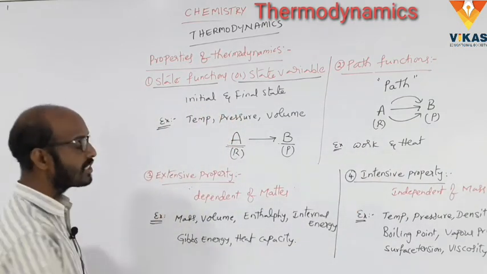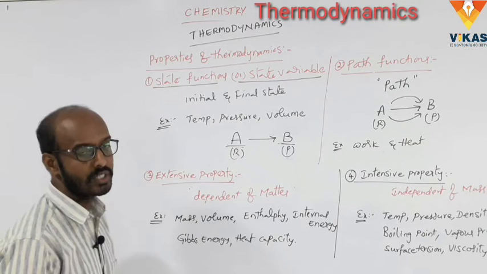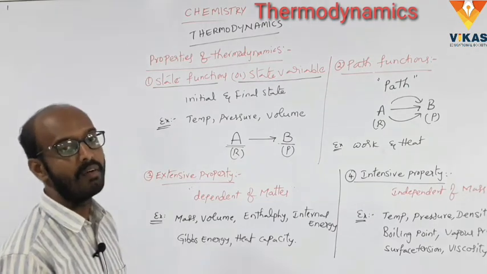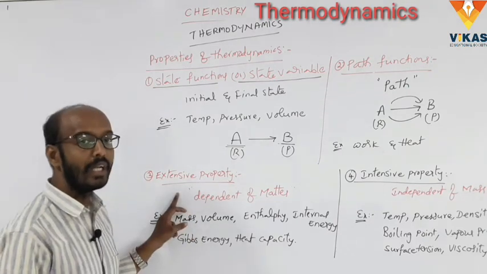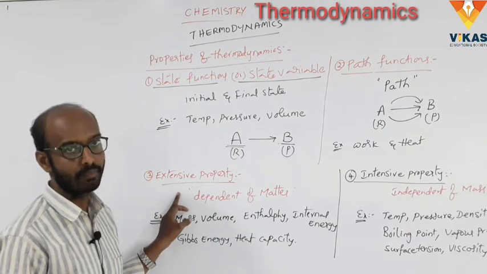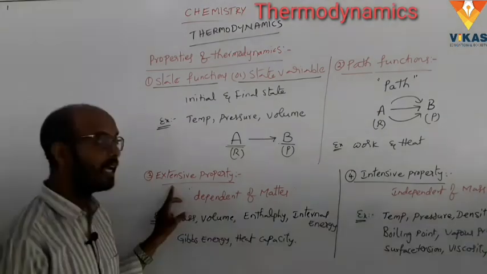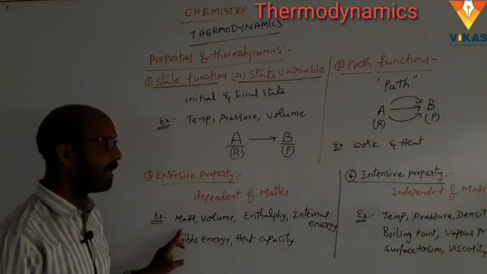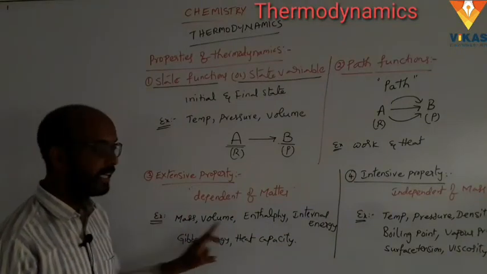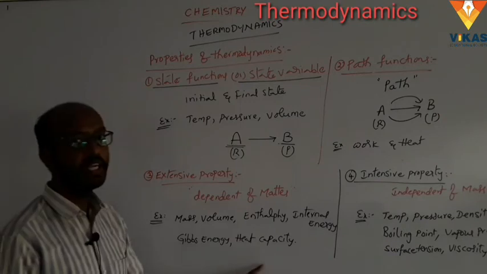And the extensive property is the thermodynamic property of the substance which depends upon the total amount of the substance. Simply, a property that depends on the total amount of the substance is called an extensive property. Examples: mass, volume, enthalpy, internal energy, Gibbs energy, heat capacity.